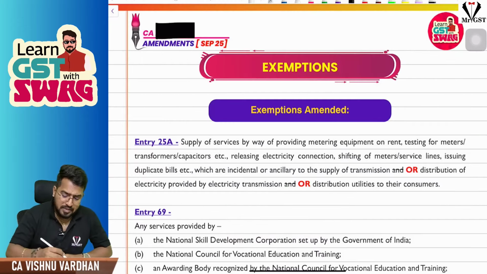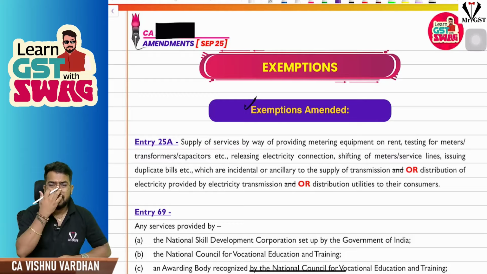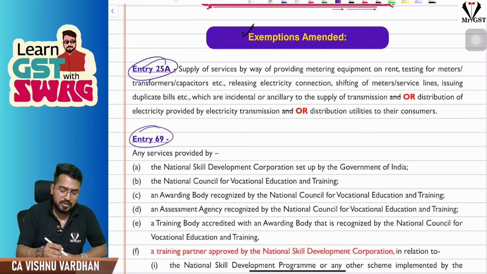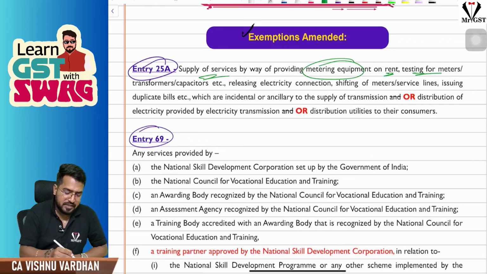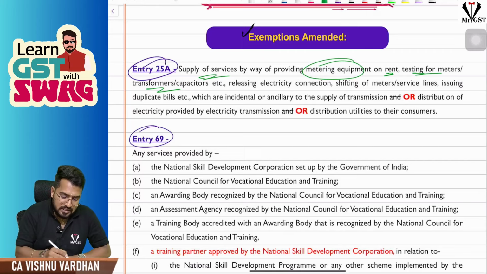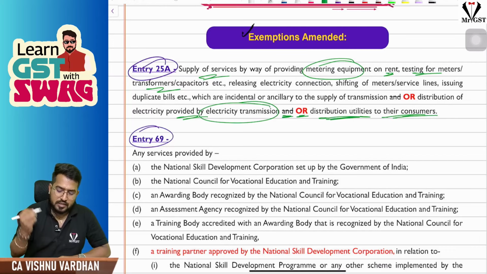Next, if you see, the amendments are in exemptions. Not that major amendments, nothing to worry. See, entry 25A and entry 16A, small change in that. Supply of services by providing metering equipments on rent, testing the meters or transformers or capacitors, all these things are provided by electricity distribution utilities. So they said provided by electricity transmission, instead of and, they have made the word or, distribution utilities to their consumers. Instead of just using the word and, here they are using the word or. That is the only difference. Apart from that, nothing else. So a small change there.